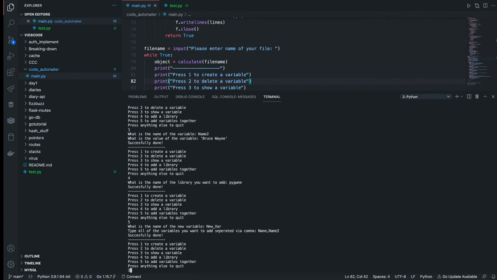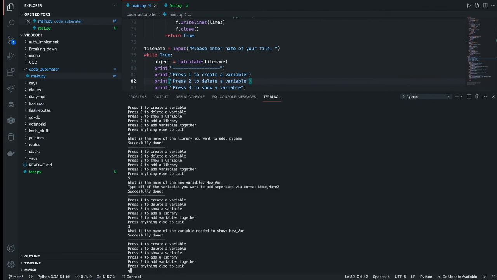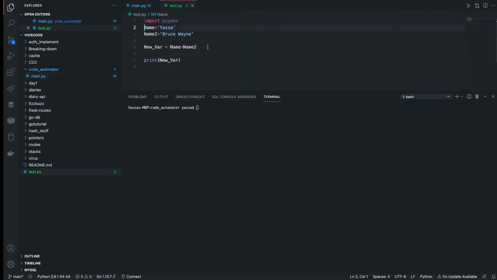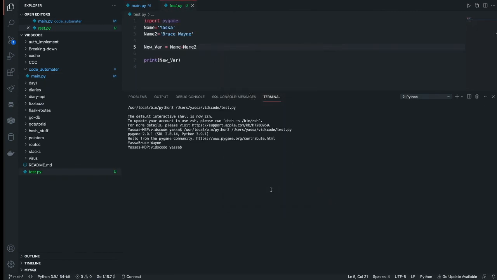Oh, and I'm also going to want to show a variable, and I'm just going to want to show new_var. Okay, and I'm just going to quit this. All right, now let's go to test.py and try to run this. And boom, now we've actually written some real Python code without actually writing the code ourselves.